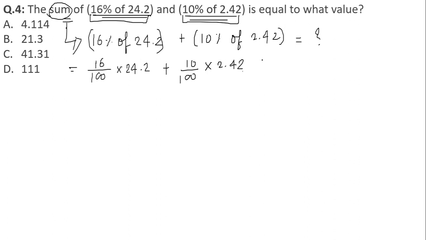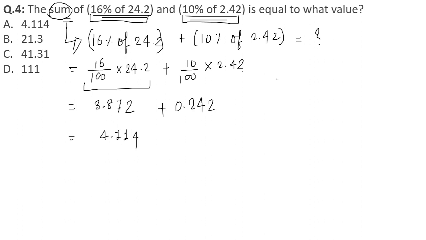If I carry out the summation, the total value is equal to 4.114. How come? Because 16% of 24.2 is equal to 3.872, plus 10% of 2.42 will give us 0.242. In the previous class we have understood how to calculate the percentage.